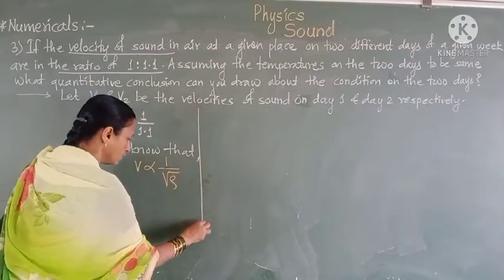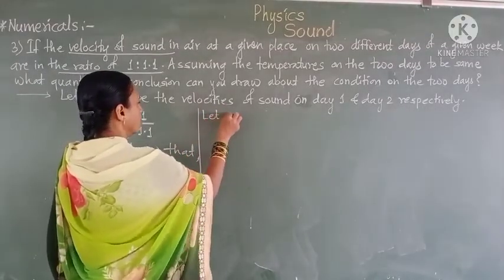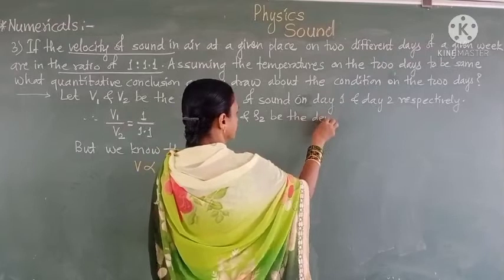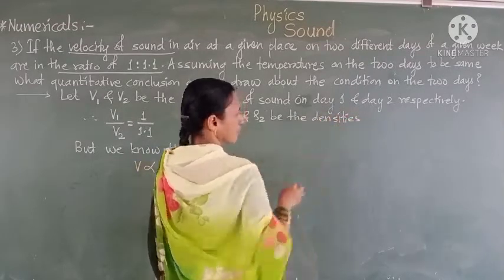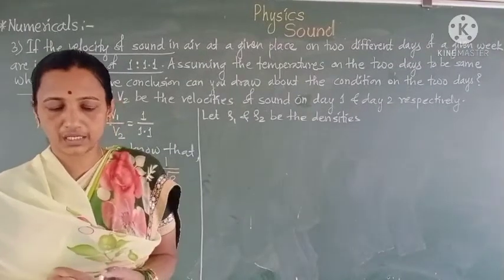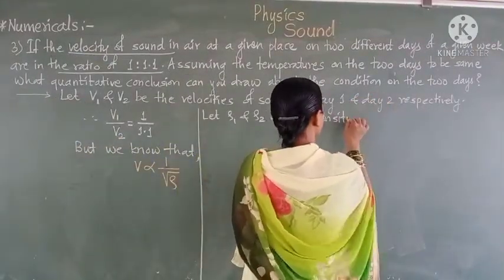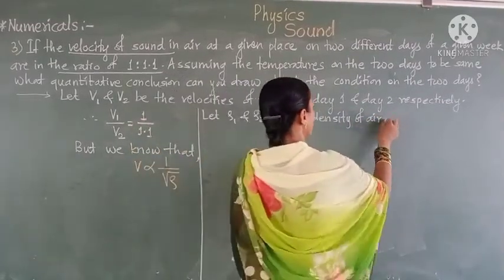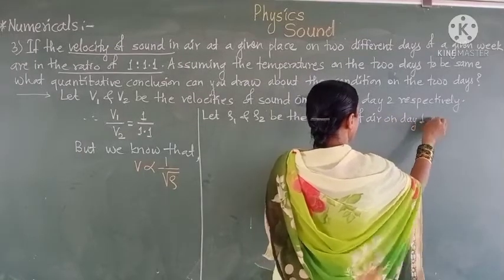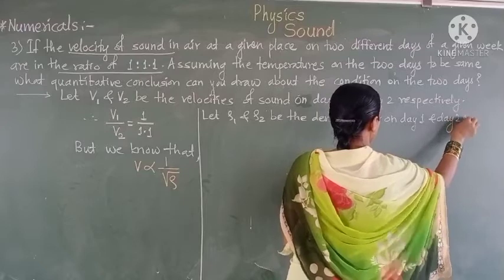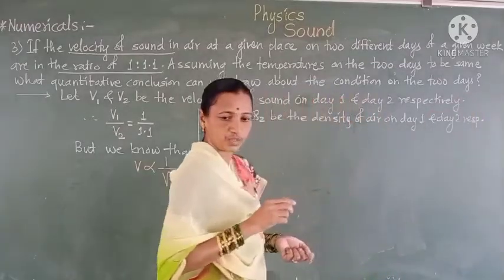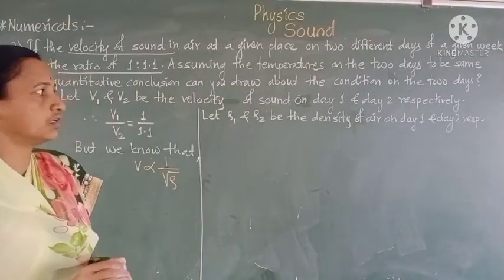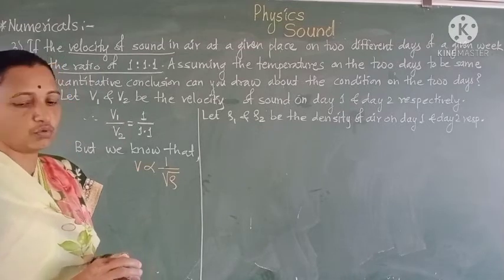Therefore, let rho1 and rho2 be the densities of air on day 1 and day 2 respectively.